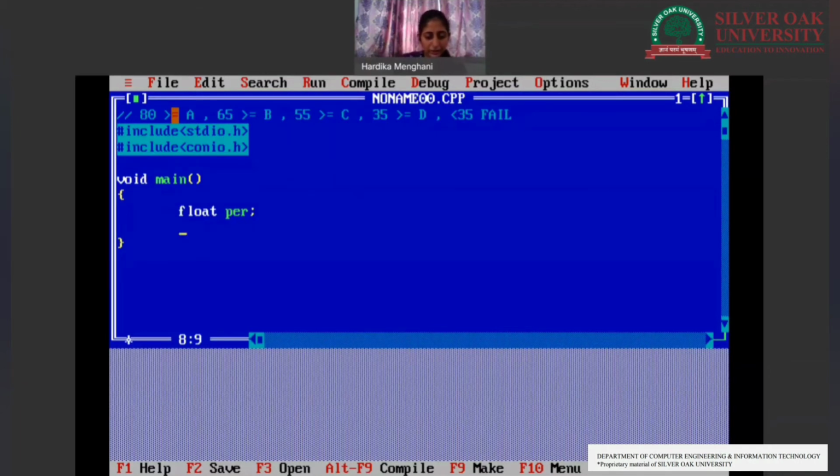Now we will clear the screen first. As we are using the Turbo C compiler, we need to write clrscr, that is clear screen, so that we get our output on a clear screen with no previous output. Now we will take the value of percentage from the user.